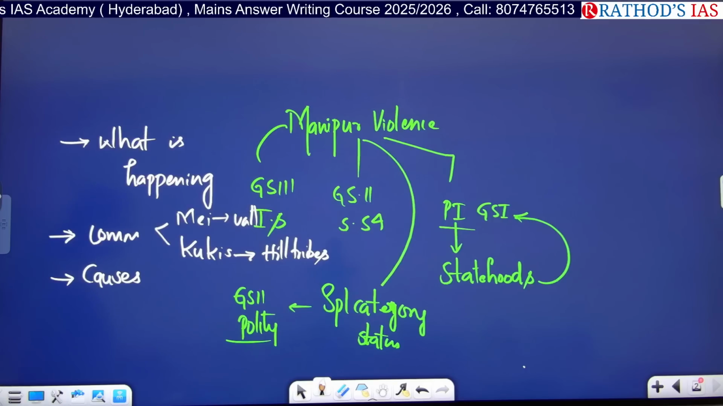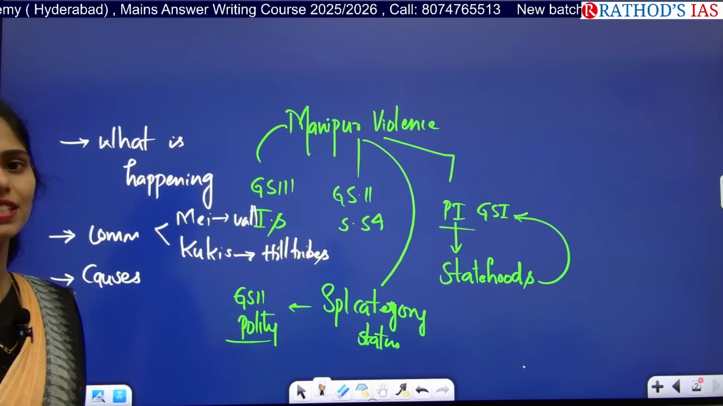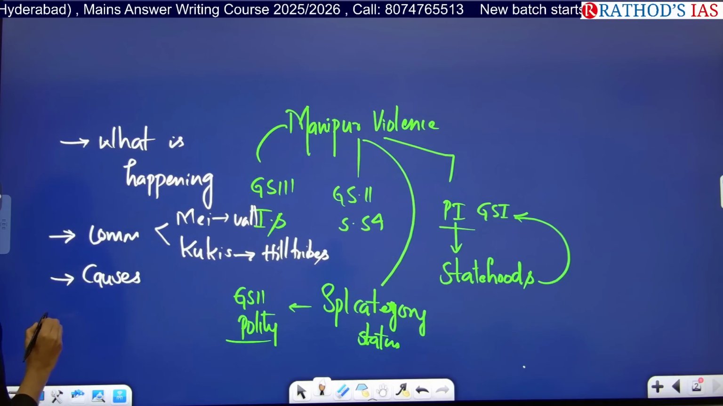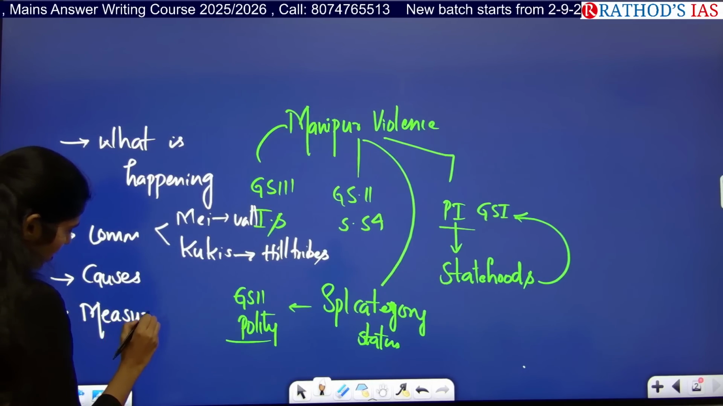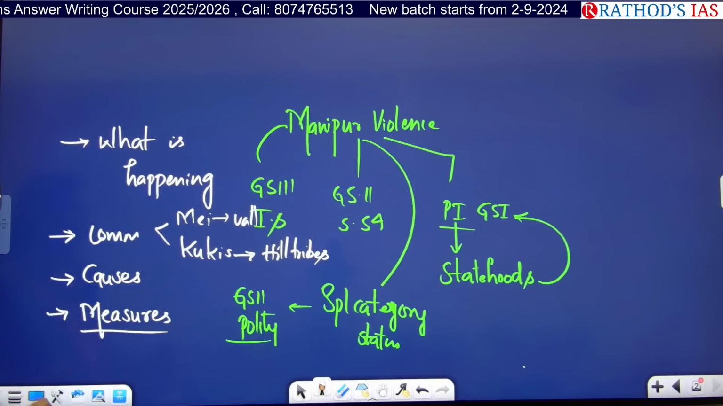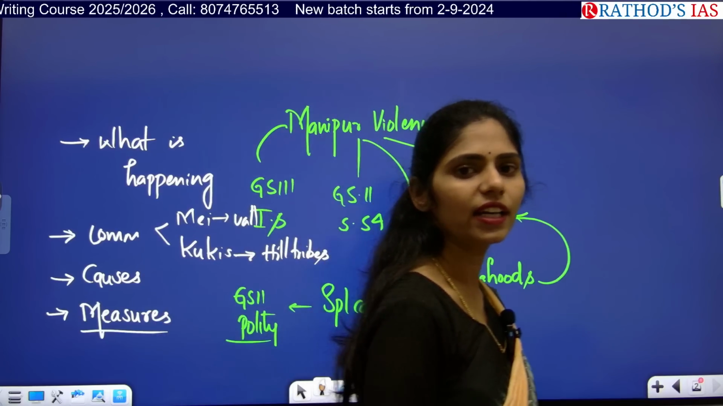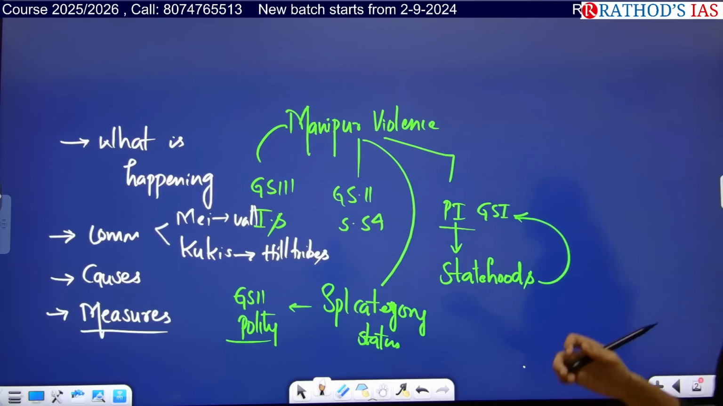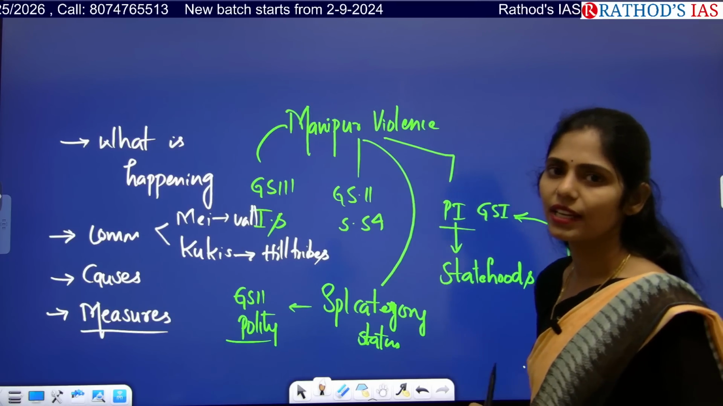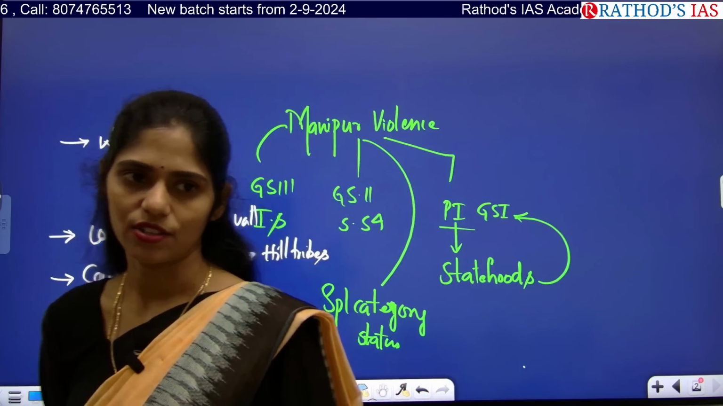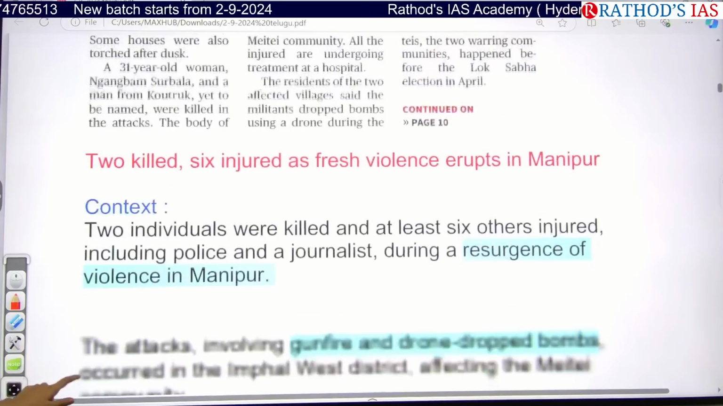It is not only the recent causes that you have to see, but also the recent past. Next, you have to see what measures can be taken to reduce this communal violence in Manipur. Whenever you are writing any answer regarding communal violence, you have to give the example of the Manipur issue between Meitis and Kukis. This is an example of communal violence in our country. Now let us see what is going on in Manipur.